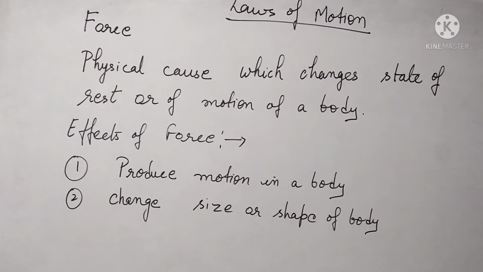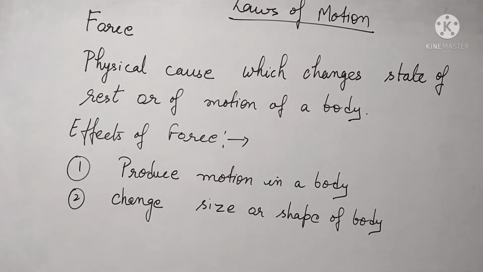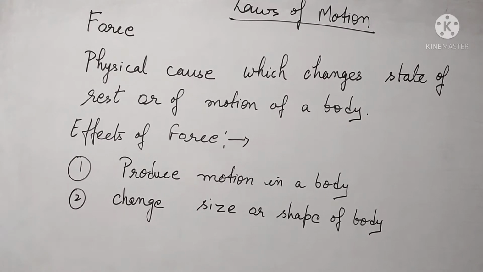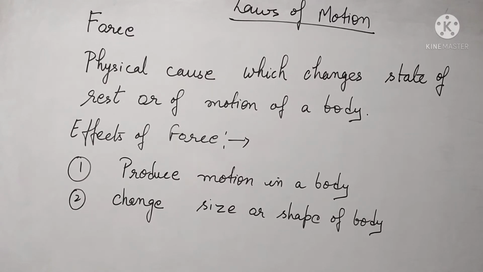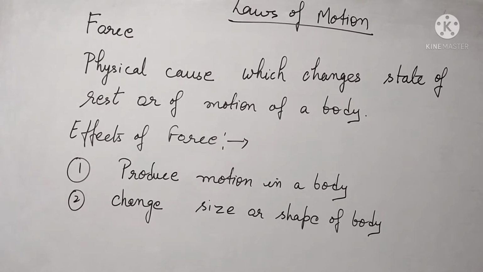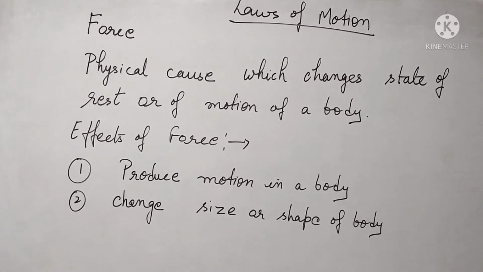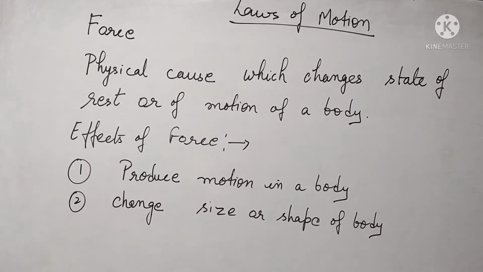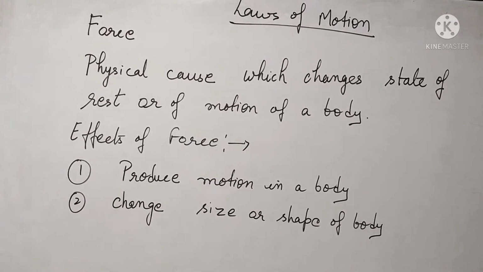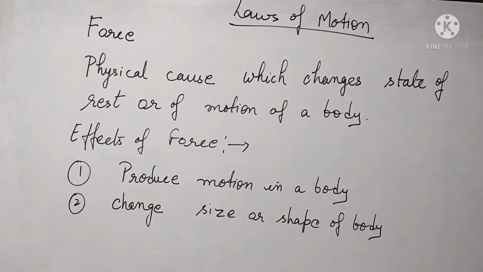Or for example, there's a table which is at rest and we apply a force on that table and the table moves a small distance from one place to another. Then again we apply a force. Now what are the two main effects after applying a force? Generally, when we apply a force on a body, it produces motion in the body, or it stops a body which was in motion earlier.